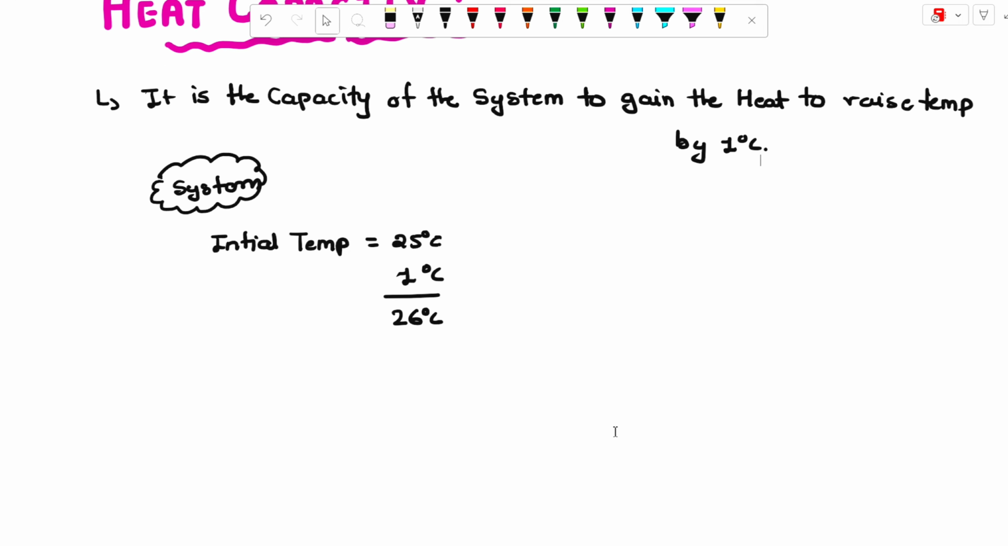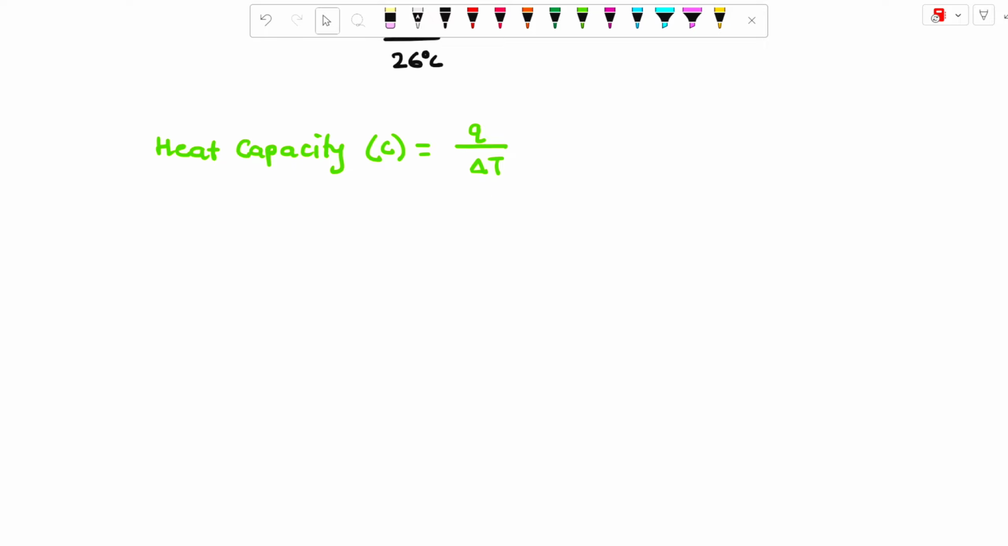Okay, the formula for the heat capacity: heat capacity is also denoted by the capital C. The definition of heat capacity is Q upon delta T, heat upon change in temperature. You can write down the full form of Q and the full form of delta T. Q is the heat gain, and delta T is the change in temperature.